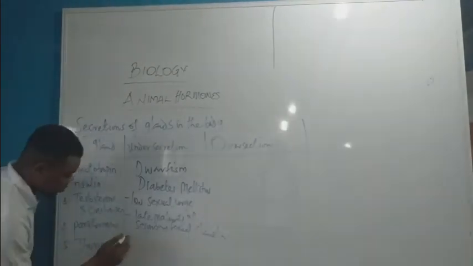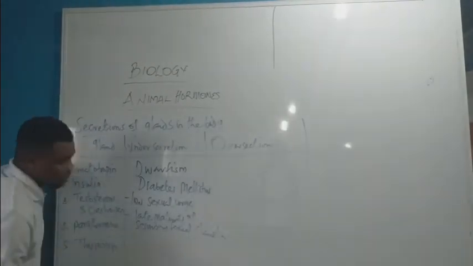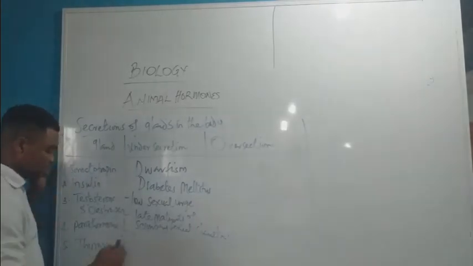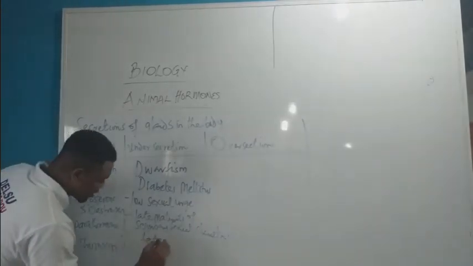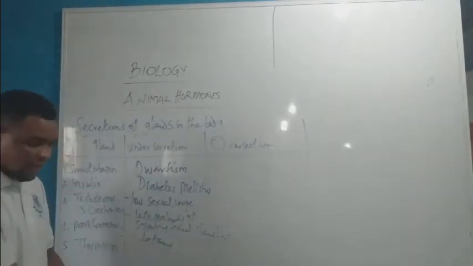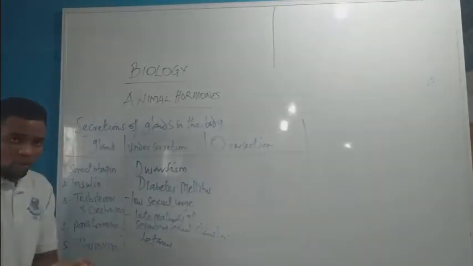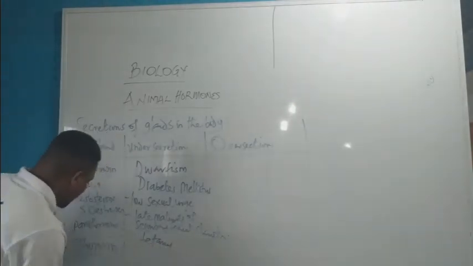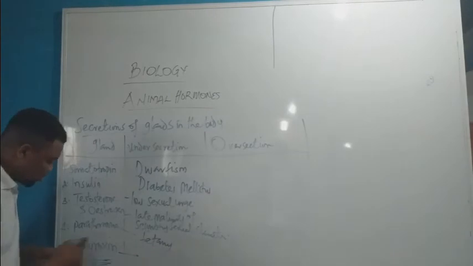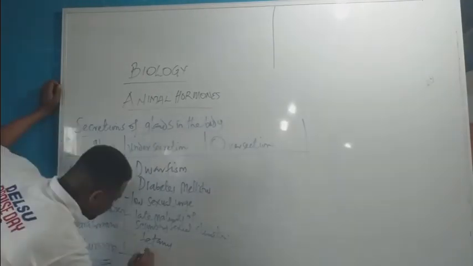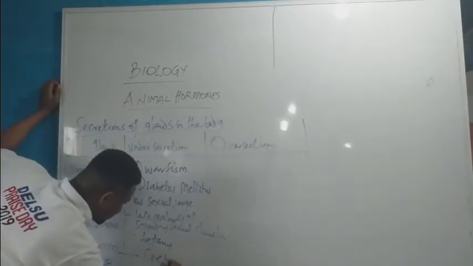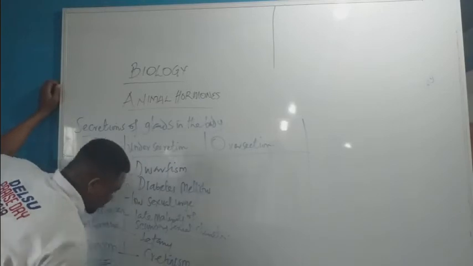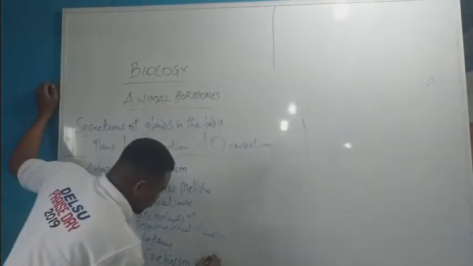The parathormone. Now, if the parathormone is under-secreted within the body, it causes tetany, meaning the spasm of muscle. When muscles clamp together, it's called tetany. The next one, thyroid, under-secreted in the body, causes cretinism and goiter.